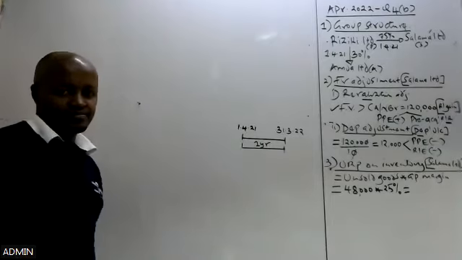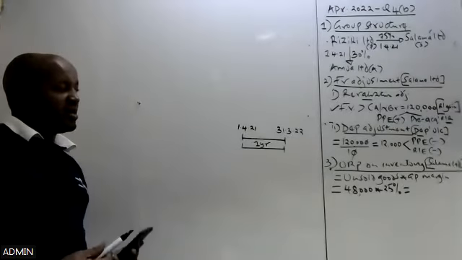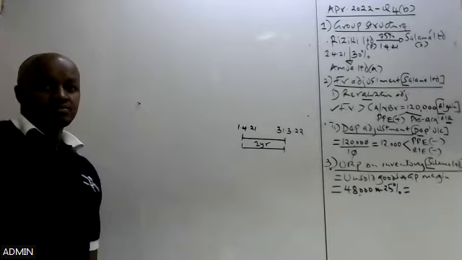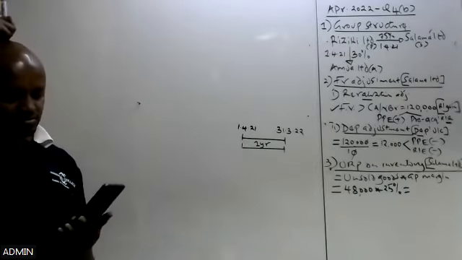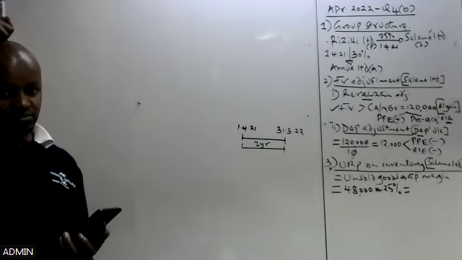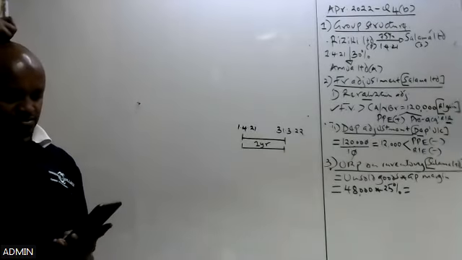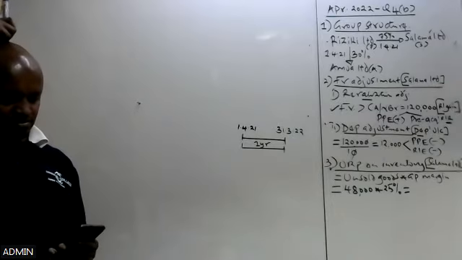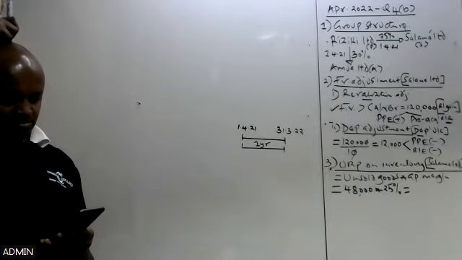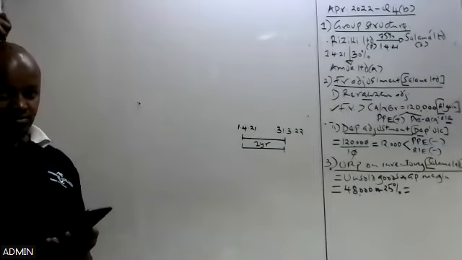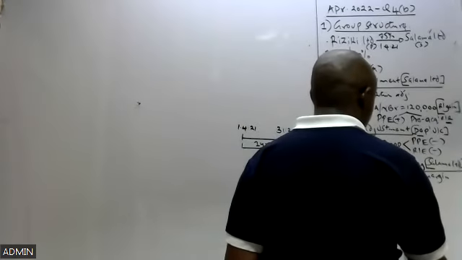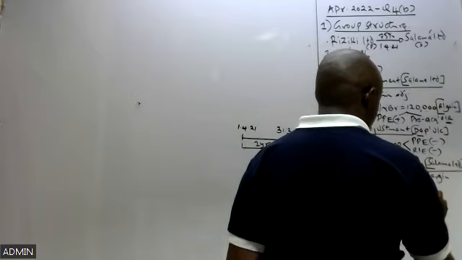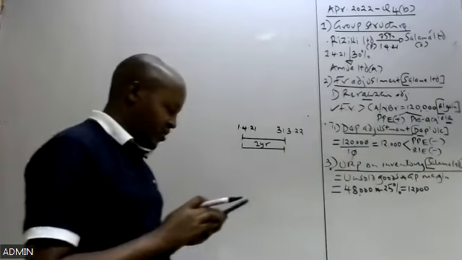Give me that figure there, the unrealized profit. The unrealized profit here is 12,000.